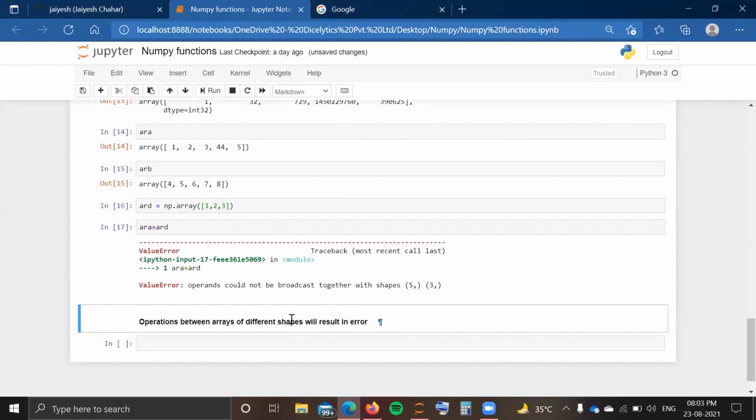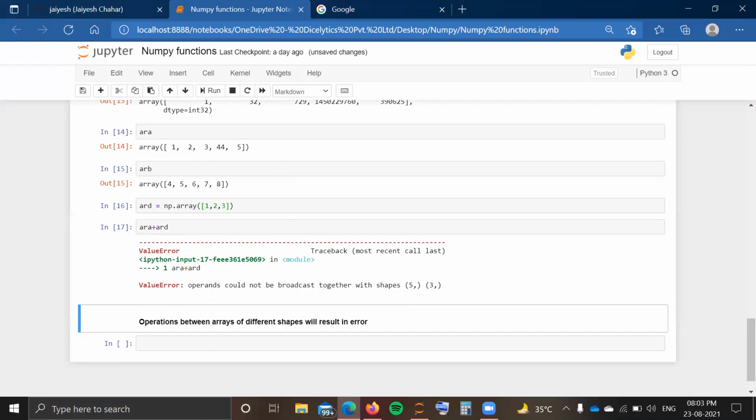Remember this, guys, that your arrays need to be of the same shape, whether it is one dimensional or two dimensional. For example, if you have a 2 cross 3 array, and you want to add another array to it, that also needs to be 2 cross 3. So yeah, in that way you can perform the different arithmetic operations like subtraction, addition, and all those things.